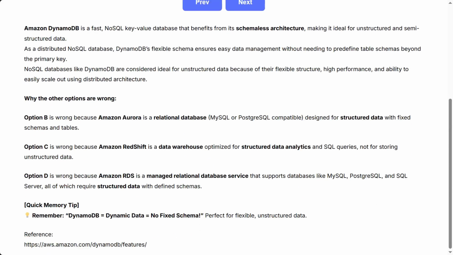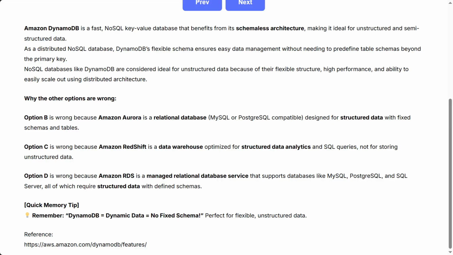Why the other options are wrong? Option B is wrong because Amazon Aurora is a relational database, MySQL or PostgreSQL compatible, designed for structured data with fixed schemas and tables. Option C is wrong because Amazon Redshift is a data warehouse optimized for structured data analytics and SQL queries, not for storing unstructured data. Option D is wrong because Amazon RDS is a managed relational database service that supports databases like MySQL, PostgreSQL, and SQL Server, all of which require structured data with defined schemas.